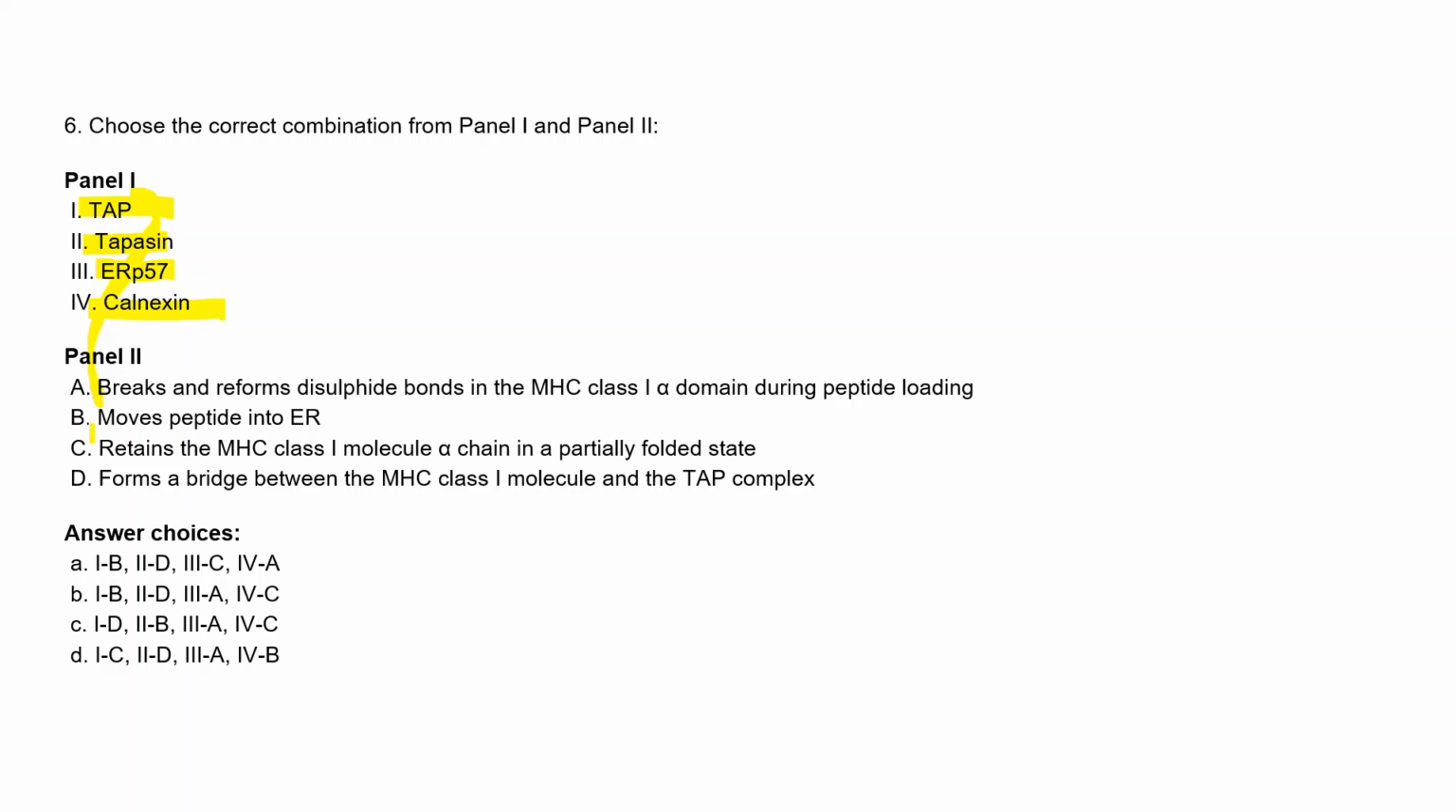Option B is move peptide into ER. Option C is retain the MHC class 1 molecule alpha chain in a partially folded state. Option D is it forms a bridge between the MHC class 1 molecule and the TAP complex. Now you have to tell the answer, for example option 1 is correct because TAP moves peptide into the ER, that is 1 to B, second to D, third to C, fourth to A. So you have to combine panel 1 and panel 2 and find the right answer.